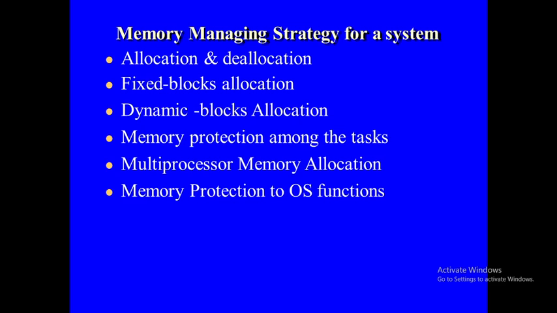Next, memory protection to the OS functions. The OS functions, code, data and stack are in a protected memory area. It means that when a user function call attempts to write or read in the exclusive area of the memory space allocated to the OS function, it is going to be blocked because you cannot access that memory space directly.